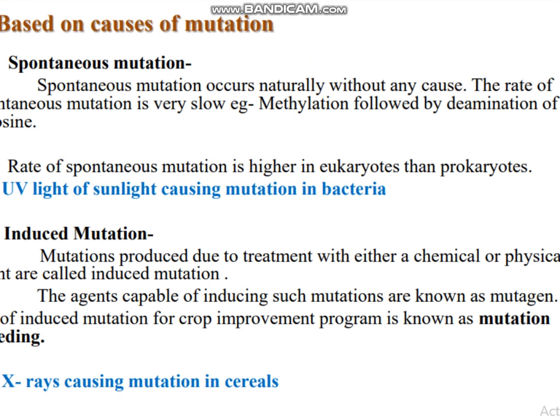Second is induced mutation. Mutation produced due to treatment with either a chemical or physical agent is known as induced mutation. The agents capable of inducing such mutations are known as mutagens. For example, X-rays causing mutations in cereals.